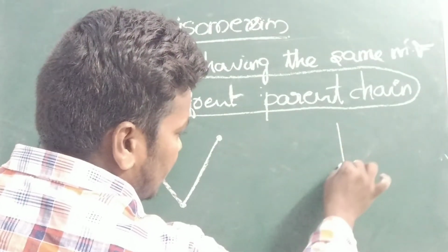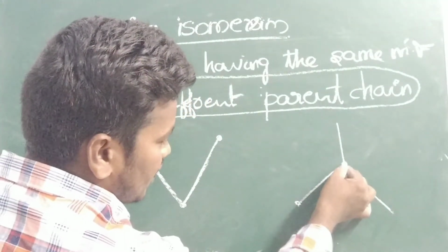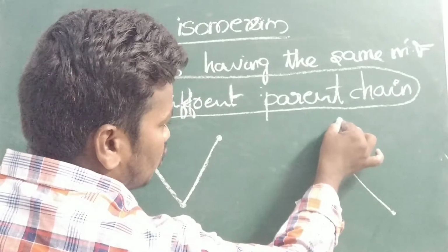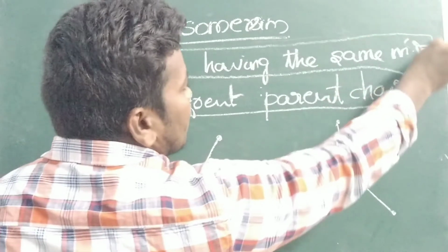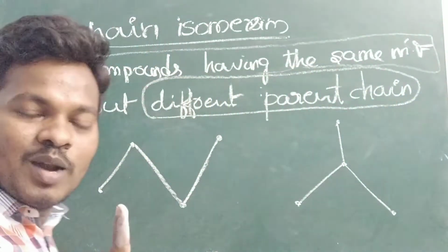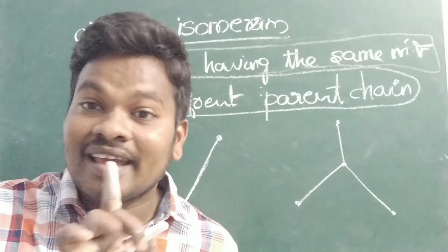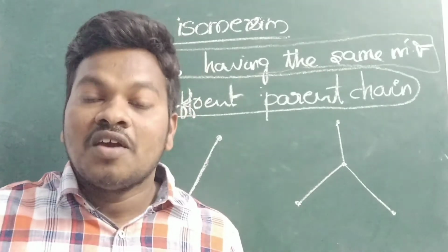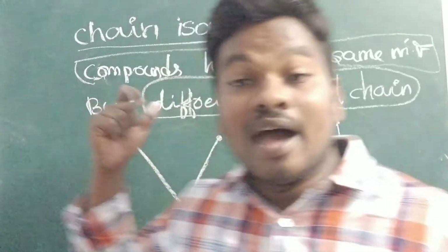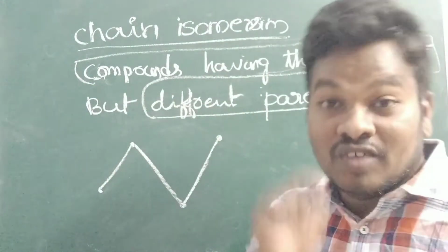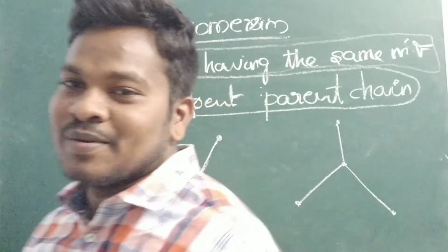So you can see here, also you can see. First of all, whenever you are writing this type of compounds, what do we have to see first? Our condition is that the compounds have the same molecular formula. Any compounds you take with different molecular formulas are not isomers. Whenever you are talking about isomers, they have the same molecular formula. First of all, we have to identify the same molecular formula.